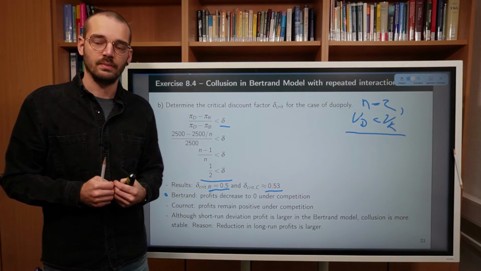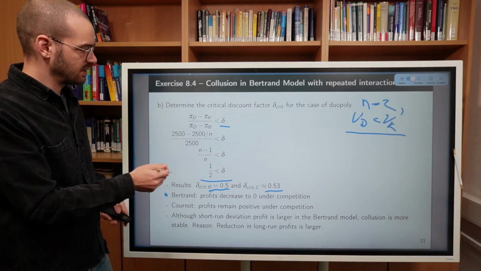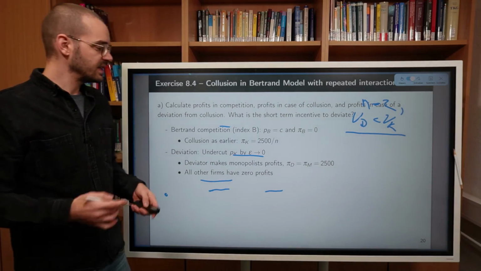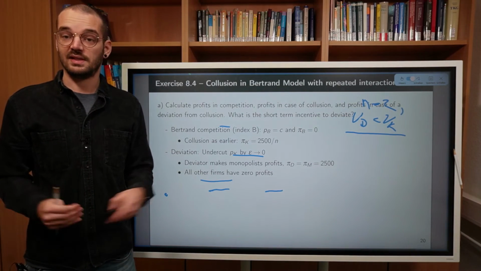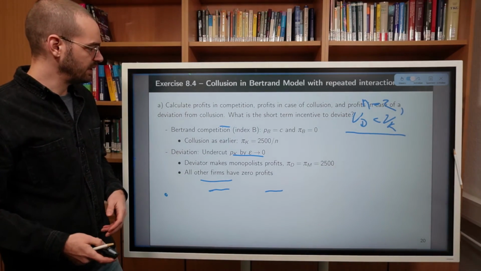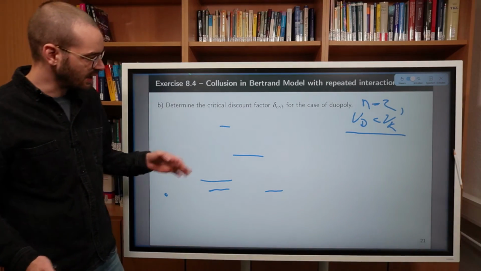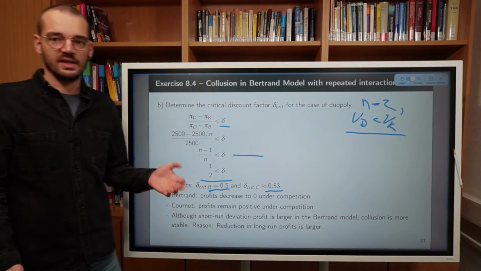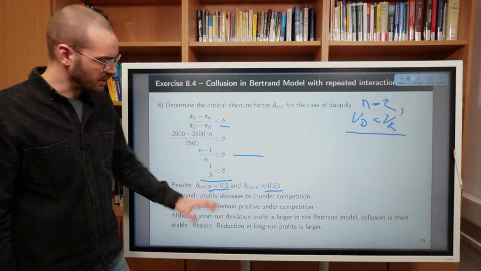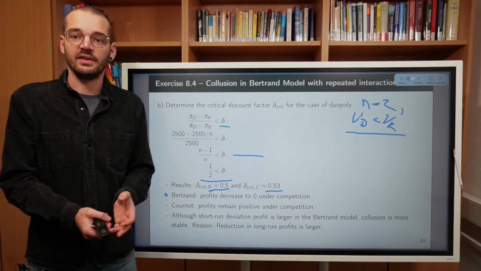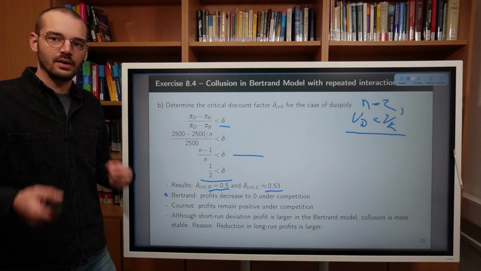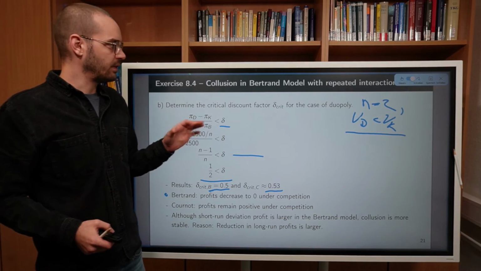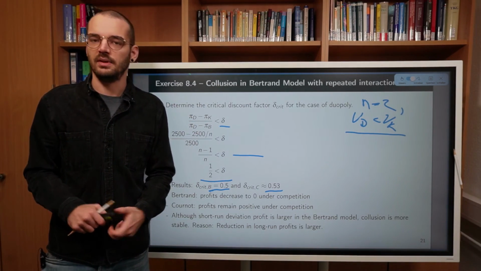There's a stronger short-term incentive to deviate, resulting from this marginal undercutting and making monopolist profits. And there is a stronger reduction in profits in the long run as well, resulting from the fact that in a Bertrand competition model, firms make 0 profits, whereas in the Cournot competition model, firms make positive profits. So both sides of the inequality actually increase, and therefore it's not immediately clear whether collusion should be more or less stable in a Bertrand competition.